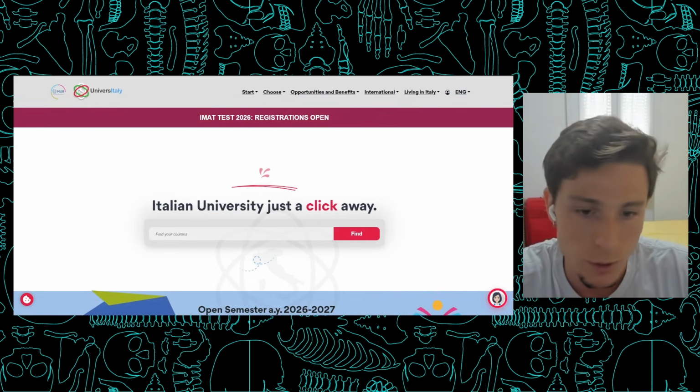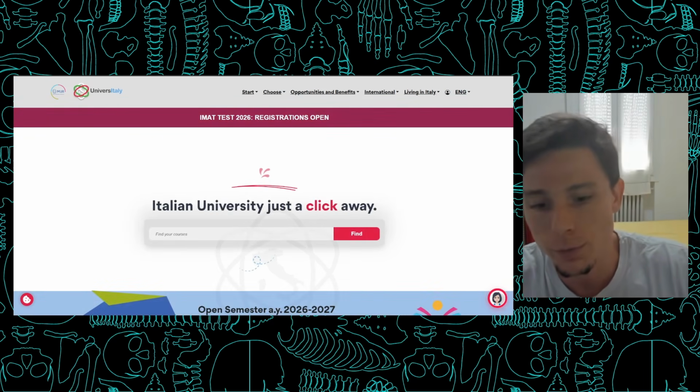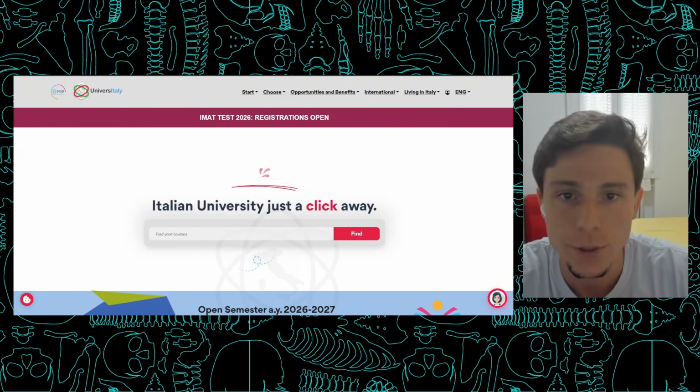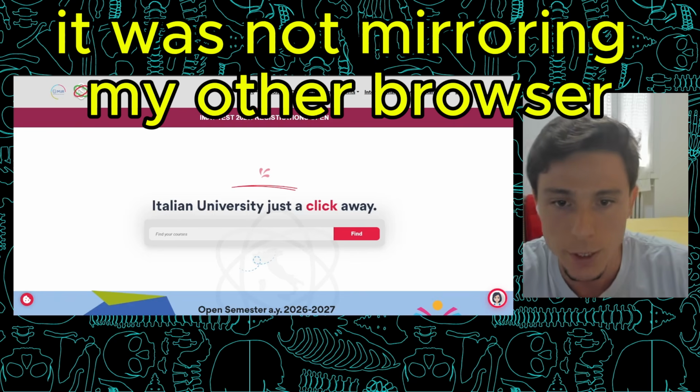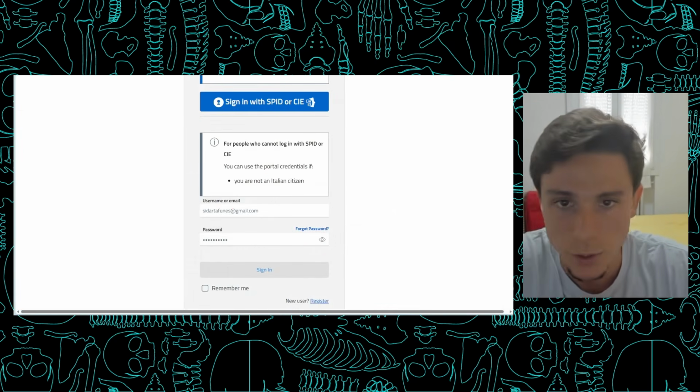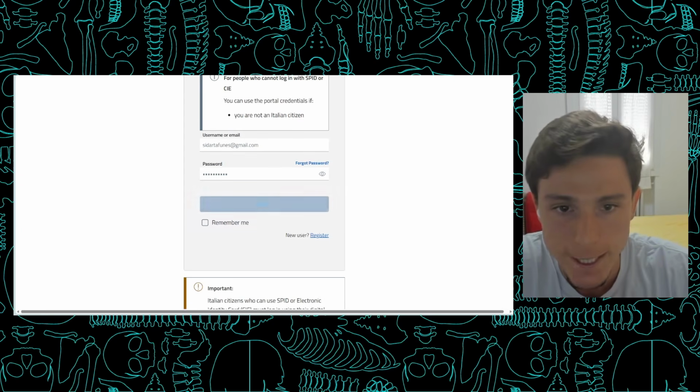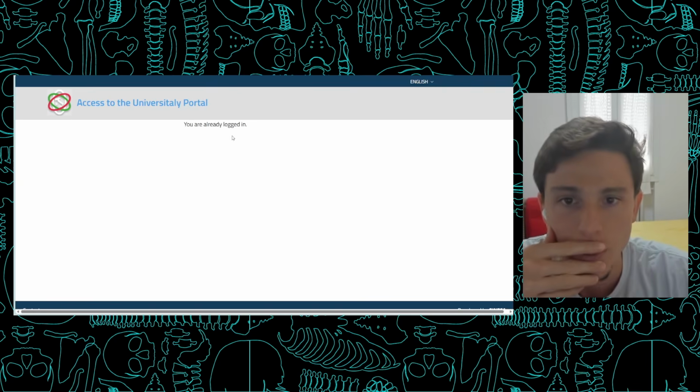What you could try to do is open in a different browser and see if you have better luck there. Sometimes it works. Now that we have, oh yeah, it did. Now that we have our password and our login here. Okay, so let's cross our fingers, and now that we have the password in and you're already logged in.